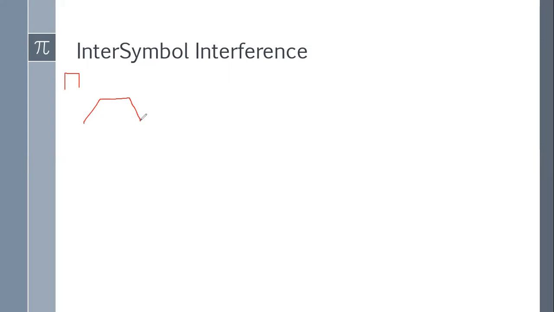Now when I send another square pulse, then after the matched filter output at the receiver side, it may interfere in this form. See, this pulse is, say, the ith pulse, and this one is the (i plus 1)th pulse.